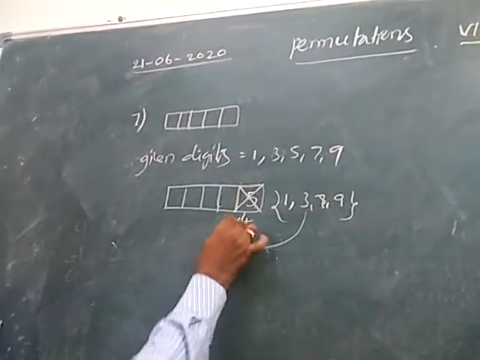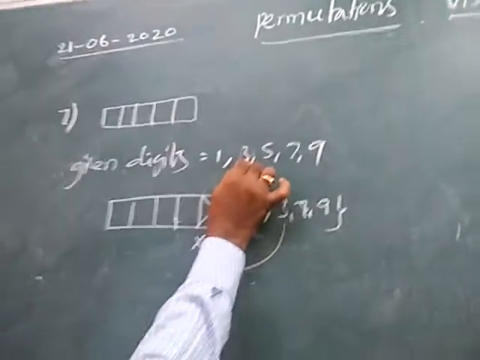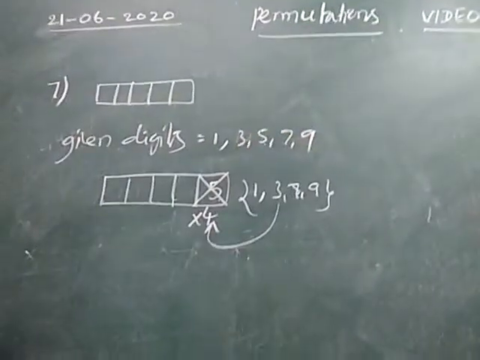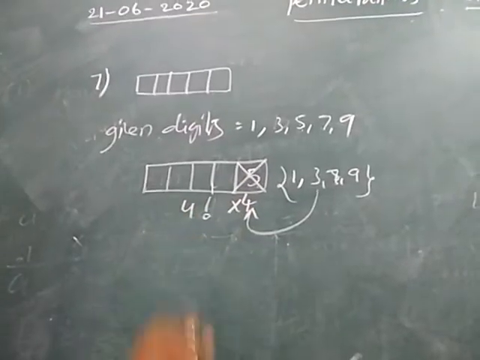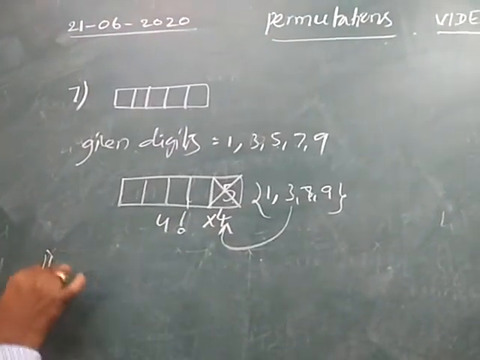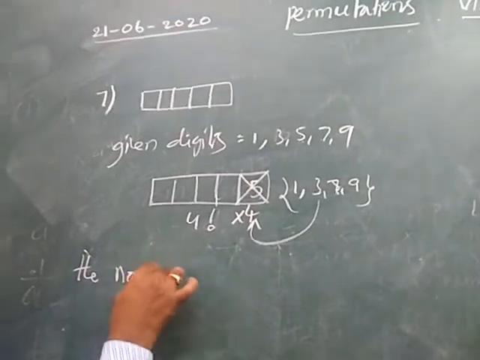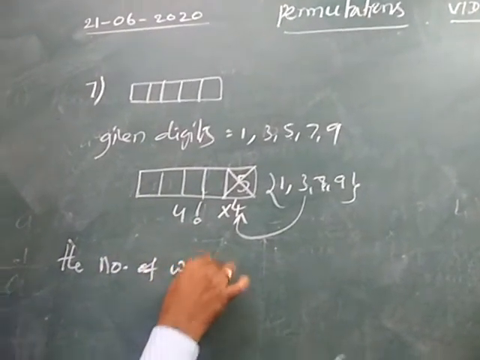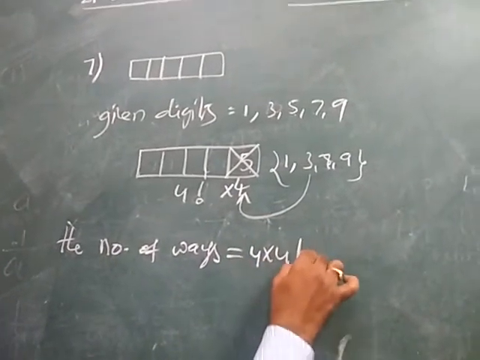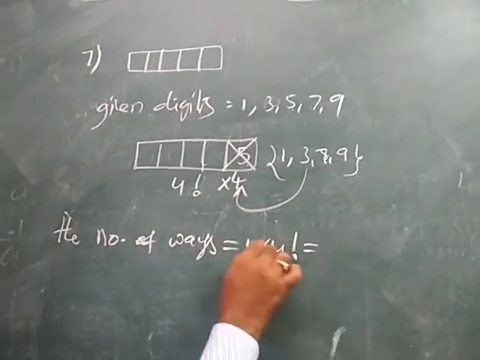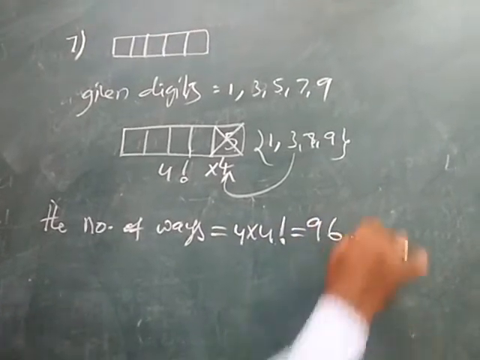Now, suppose you write 1 here, then how many digits remain? 3, 5, 7, 9, so 4 digits remain. Those 4 digits can be placed in these 4 places in 4 factorial ways. Therefore, the total number of ways is equal to 4 into 4 factorial. 4 factorial is 24, and 4 times 24 is 96.